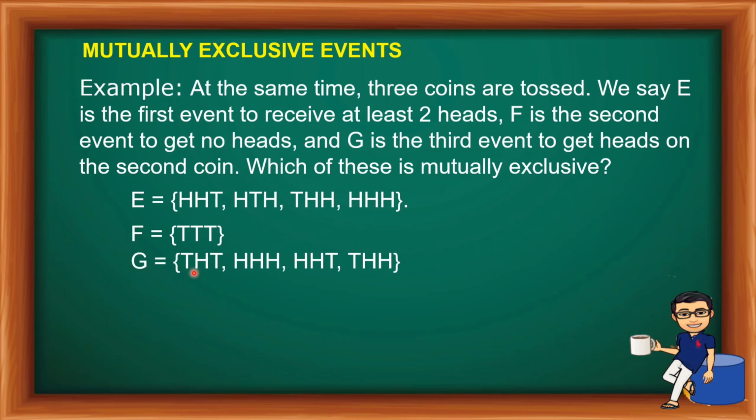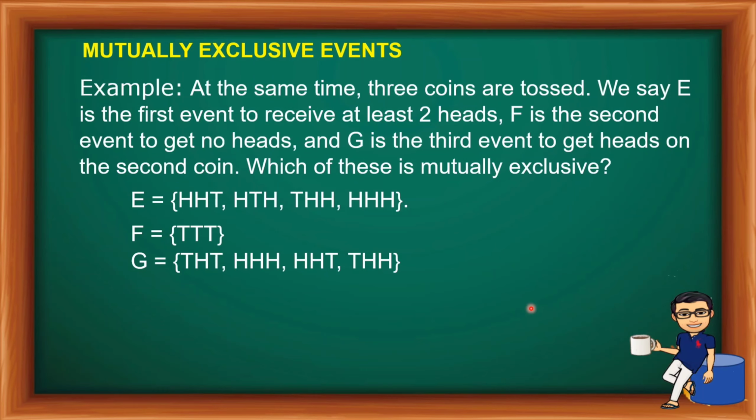Dapat yung pangalawa ay head. So, tail, head, tail, head, head, and head, head, head, and tail, head, head. So, ito yung third natin. Head ang sabi dun sa ating pinag-uusapan. So, head pa rin ito, head pa rin ito, head pa rin. Yan. Hence, ang tanong, alin sa mga yan na event ang mutually exclusive?